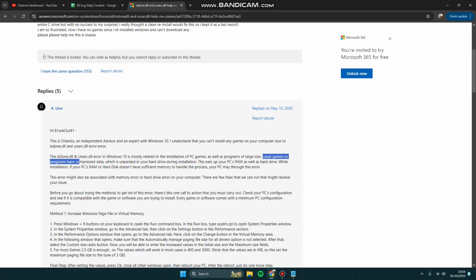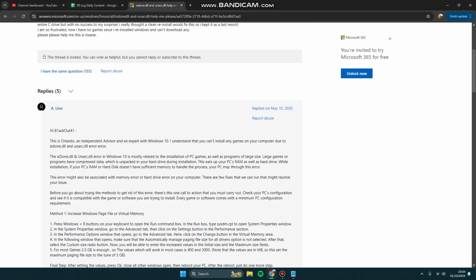Large games or programs have compressed data which is unpacked on your hard drive during installation. This eats up your PC RAM as well as hard drive. While installing, if your PC RAM or hard disk doesn't have sufficient memory to handle the process, your PC may throw this error.